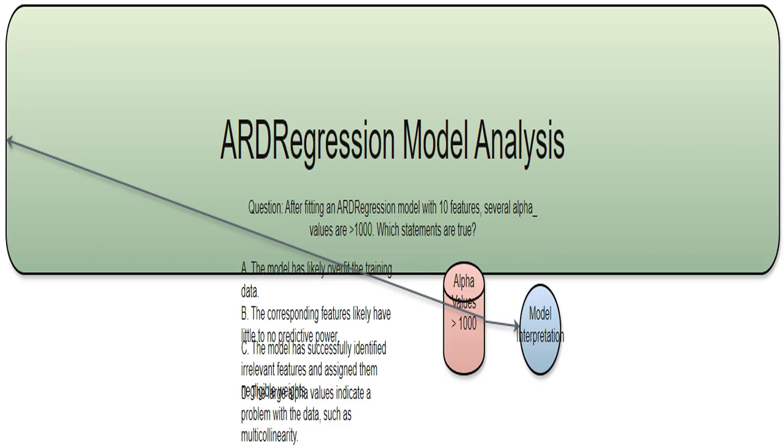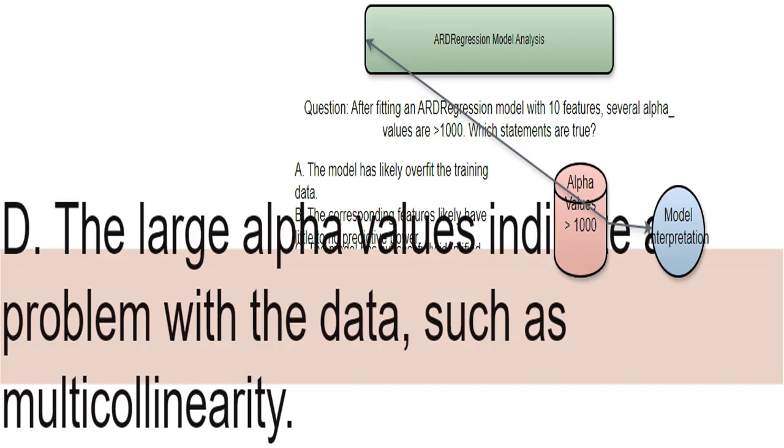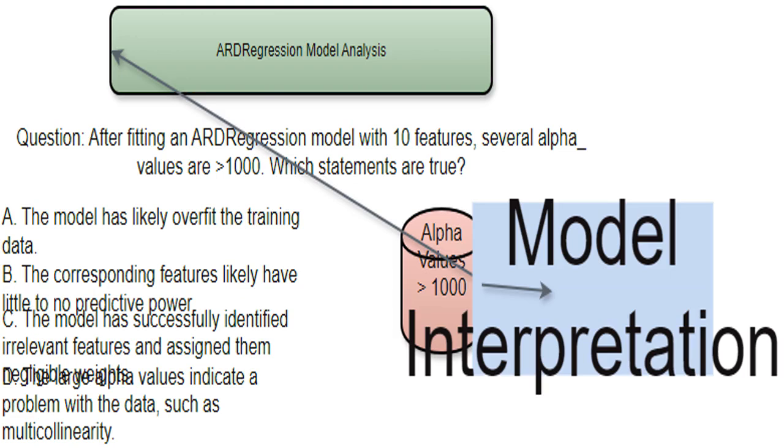I'm analyzing a scikit-learn model called ARDRegression, which is used for regression tasks. It's a Bayesian approach that automatically figures out which features are important for making predictions. The model has produced alpha values, which represent how much we trust the importance of each feature. For some features these values are much higher than 1000. I'm trying to figure out what large alpha values mean for those features. Large alpha means that the model believes the coefficient is close to zero and this feature is not important in making predictions. It means high precision and low variance.